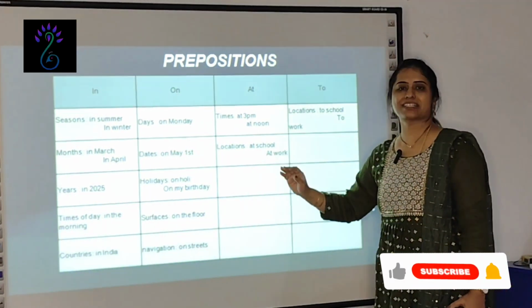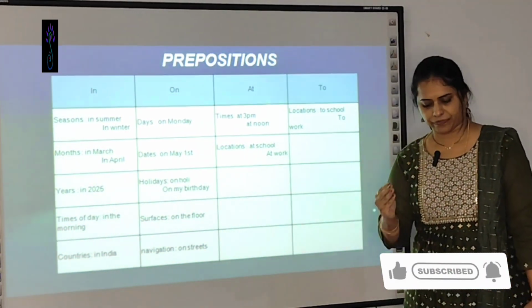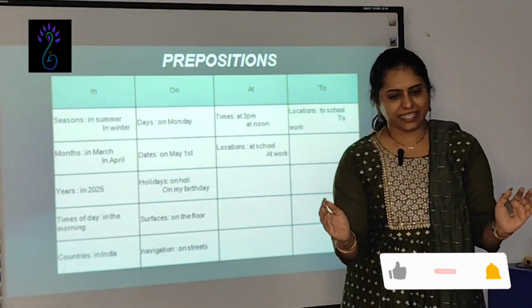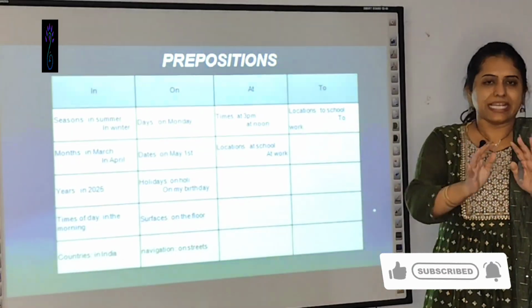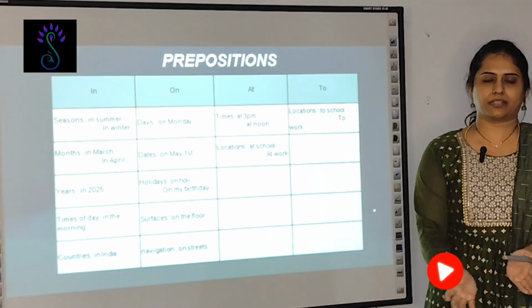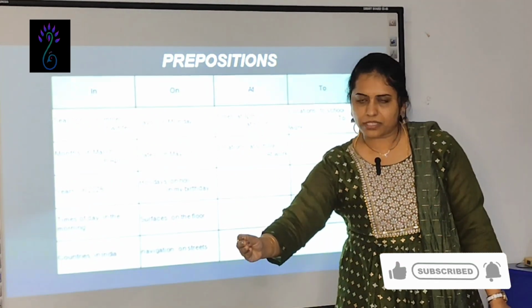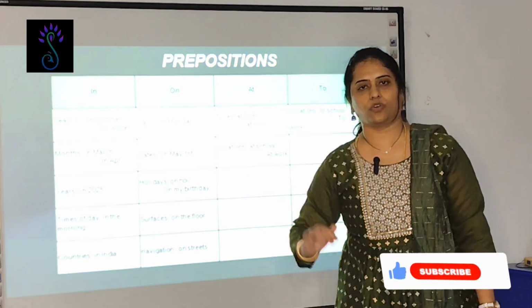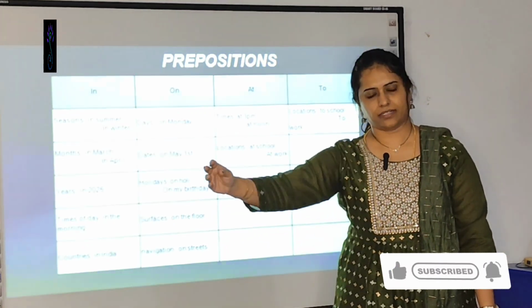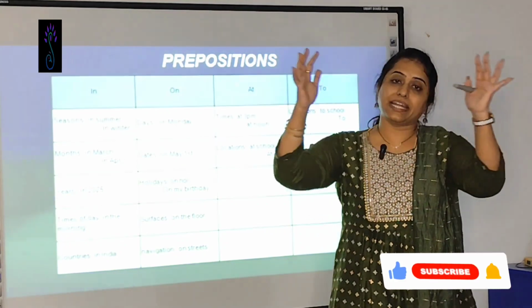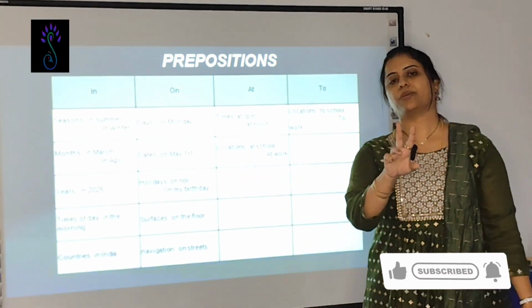Locations, at school. Inniki at rendu use chesinappudu at is used to smallest place and in is used to the biggest place. For example, I stay at so and so place in Kurnool. Like that. Okay. At is used for smaller one. In is used for bigger one. When you are using both, it is like that.